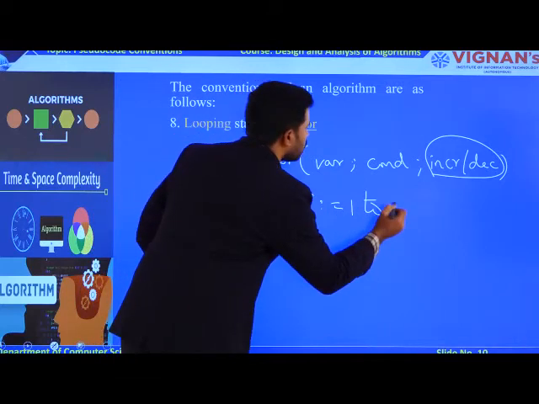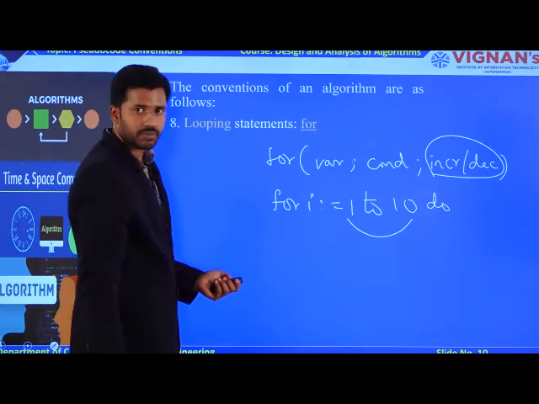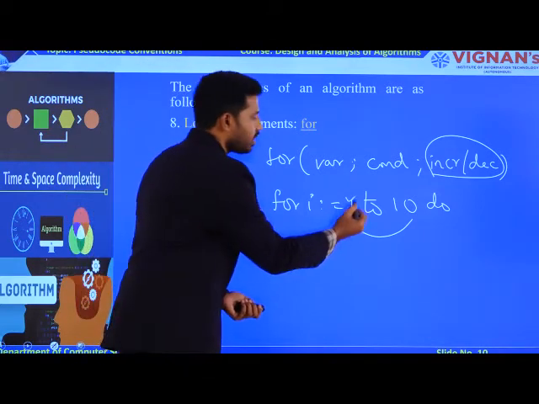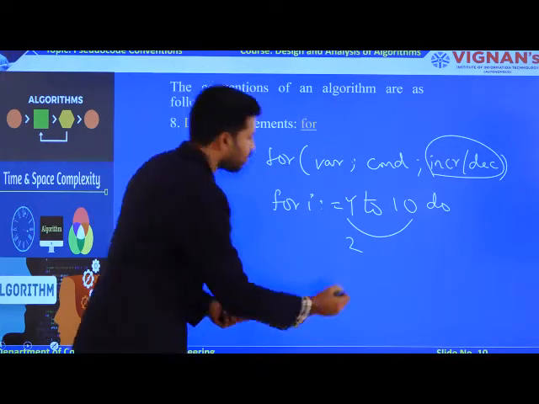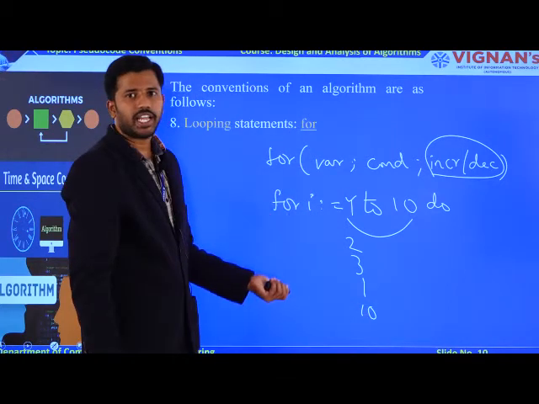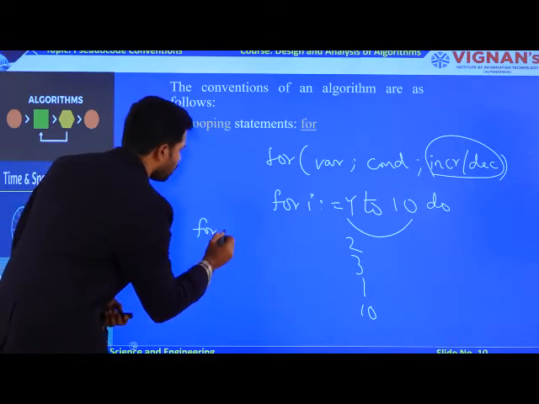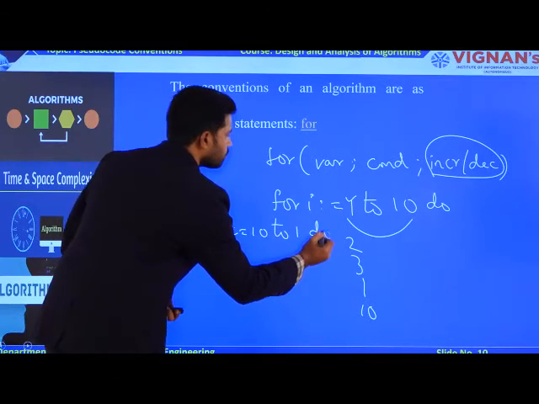I equal to 1 to 10 will be called an increment operation. How is that possible? For the first iteration, the value is 1. For the second iteration, the value is 2. And for the third iteration, the value is 3, until 10. This is your incrementation operation. Now, what about the decrement operation? The for loop starts from I equal to 10 to 1 onwards.